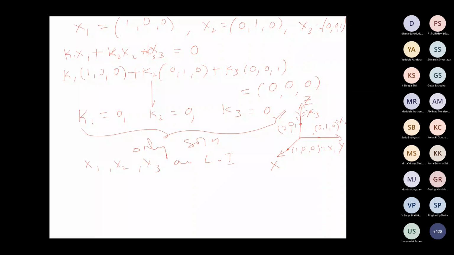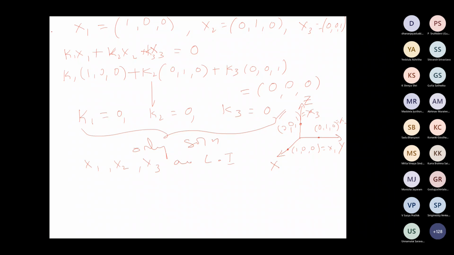Okay, also they are not on the same line. They are on different lines, and of course different planes. That is what you have to see. Is it the only possibility? Can we look at another example where you have linear independence?